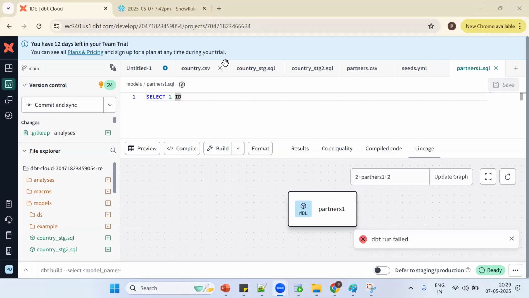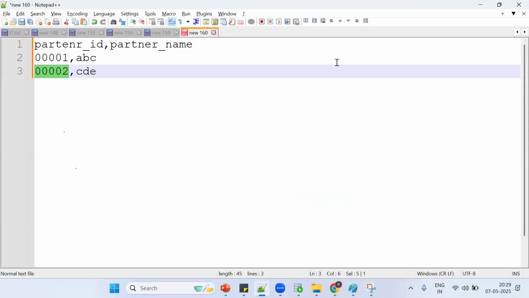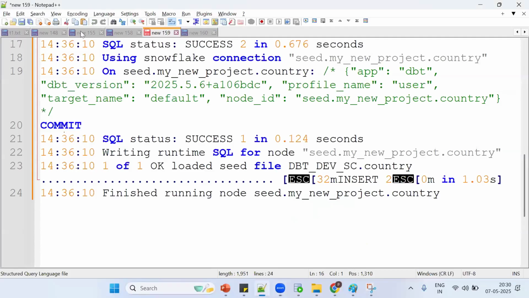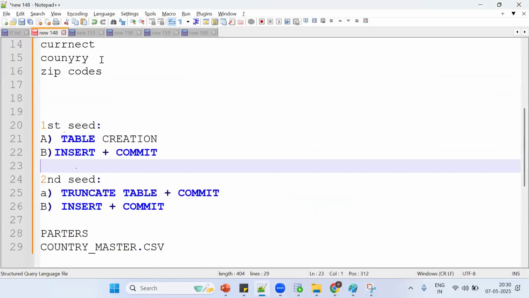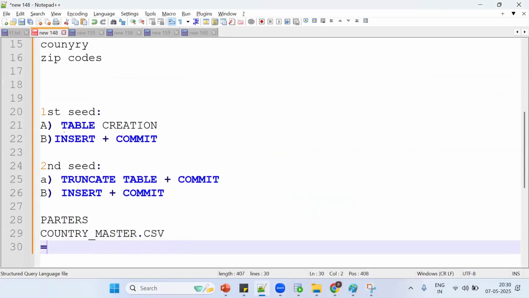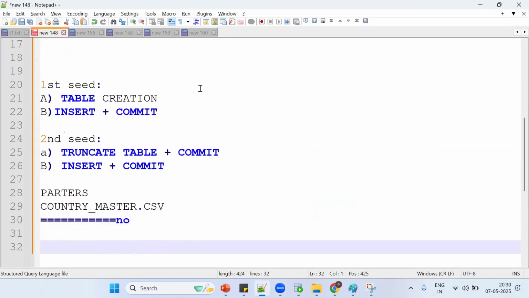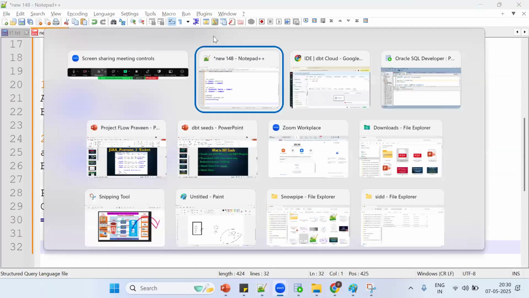See what happened. This is one. What I'm trying to say is, in my project I work on the country master table. Related to seeds, I understand. What I'm asking is related to models: can we create any YAML file or not? If no, that is a little bit confusing. No, we can't.